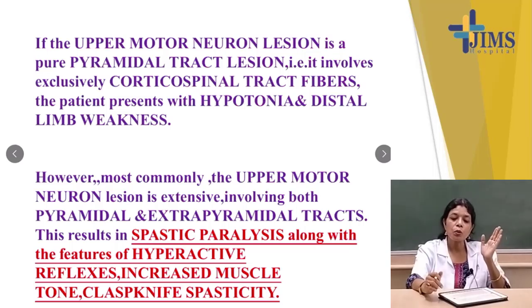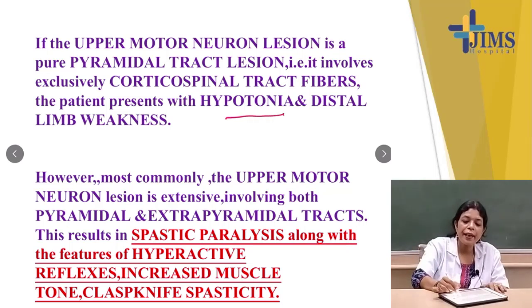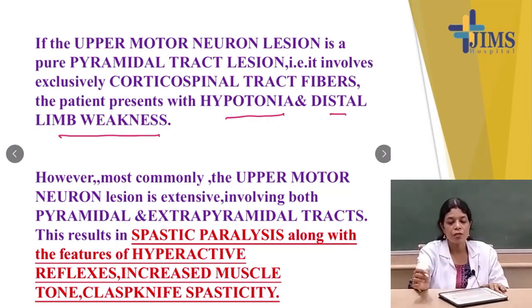If the upper motor neuron lesion is purely pyramidal, that is the corticospinal tract, then the patient presents with hypotonia and distal limb weakness. What will patients have? Hypotonia and distal limb weakness. In this case, the upper motor neuron lesion only involves the pyramidal tract. Pyramidal tract means the corticospinal tract.